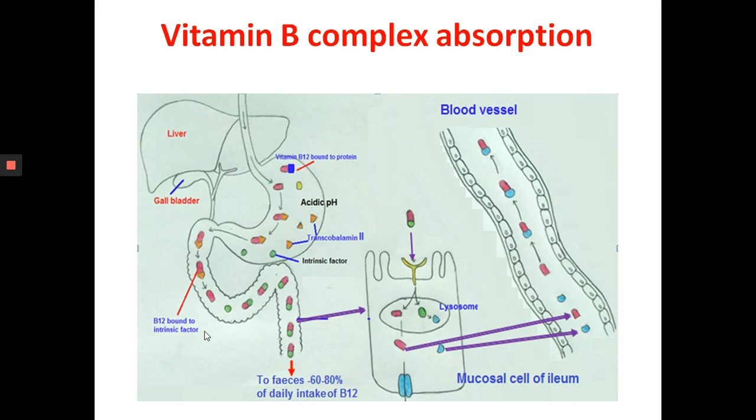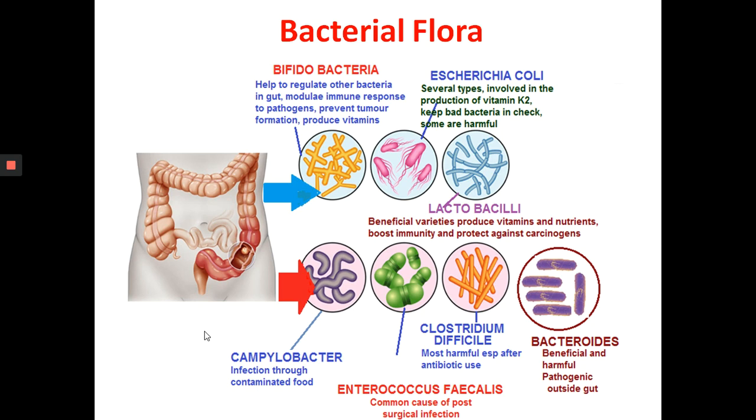There is a lot of bacteria in the large intestine. It houses around 700 species of bacteria. It's a wide variety of bacteria and they have got different functions. Some are beneficial, some are harmful. This is the largest bacterial ecosystem in the human body, in the large intestine. And the bacteria produce a lot of products. Some of the products are absorbed by the large intestine.